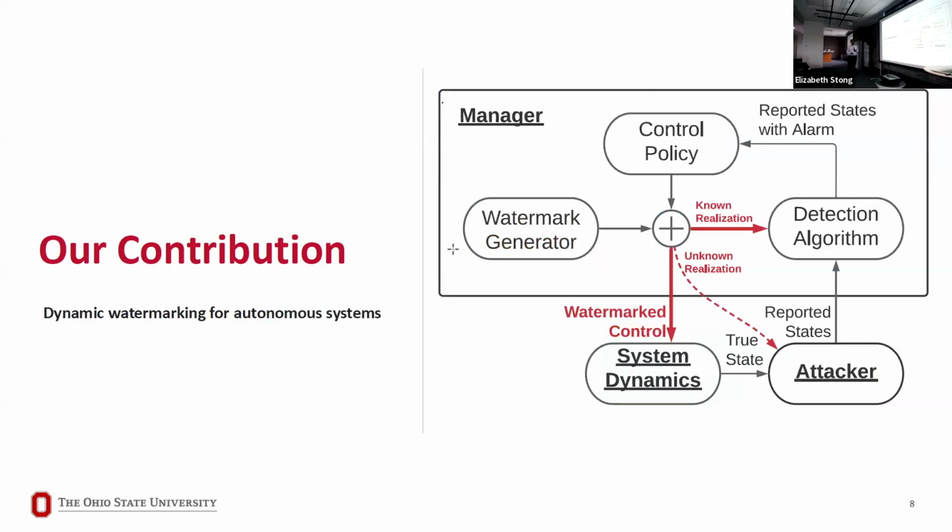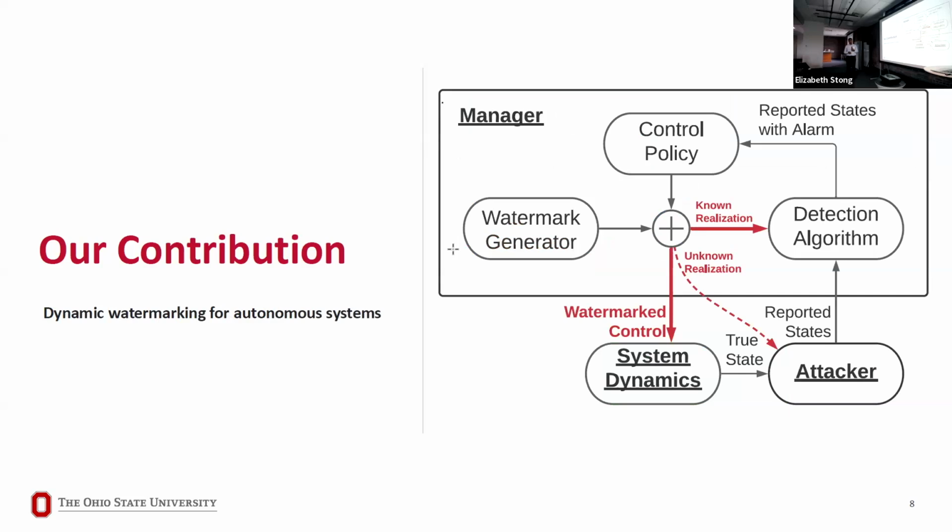The second contribution we made was dynamic watermarking for autonomous systems. Here, basically, the idea is that the controller is going to add a small signal to the control signal whose realization will not be known to the attacker. And so the detection algorithm is going to see whether the information that they are getting from the sensors is authentic or not.